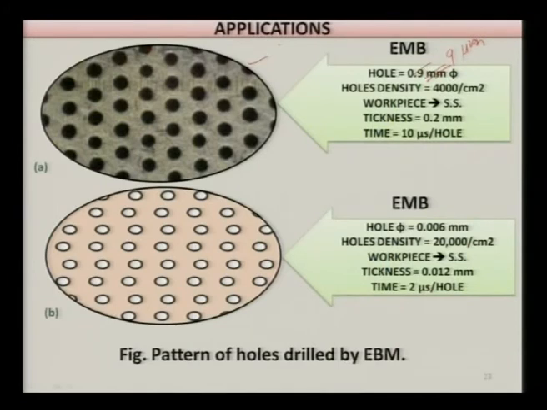Here you can see in the next slide at the bottom the size of the hole is just 6 microns, and the density of the holes is 200,000, again some mistake, 200,000 holes per square centimeter. The workpiece is stainless steel, the thickness of the sheet is 12 micron, and the time taken per hole is 2 microseconds. Now you can see such a high density of holes and such a small time for drilling a hole; you cannot do it by other processes.